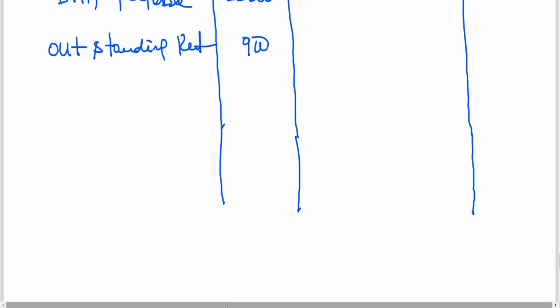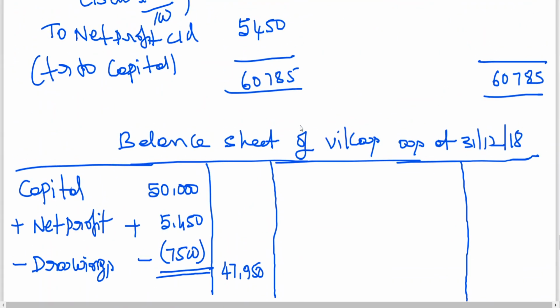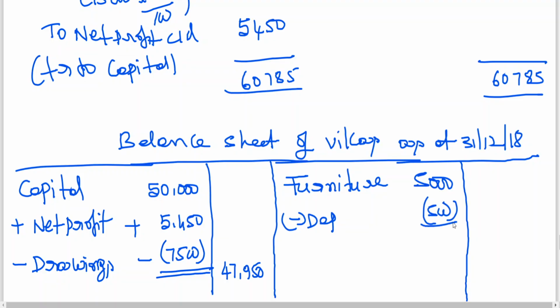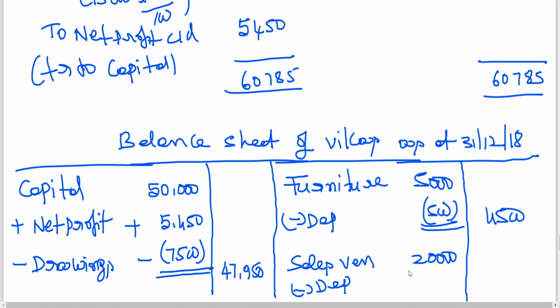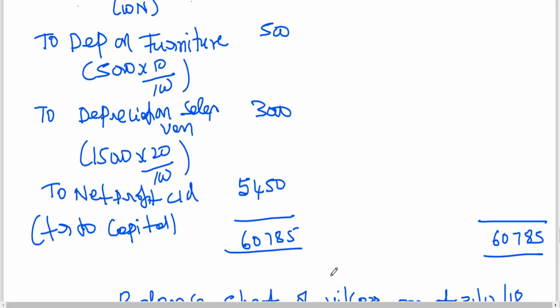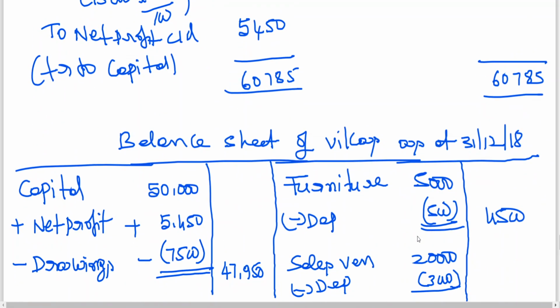Now let me start. Always better to start in the order of permanence, starting with fixed assets first. So furniture 5,000 minus depreciation 500, 4,500. Sales van 20,000, I think, minus depreciation 3,000. Is it 20,000 or 15,000? Just a minute. 15,000. 15,000 minus 3,000, it is coming to 12,000.